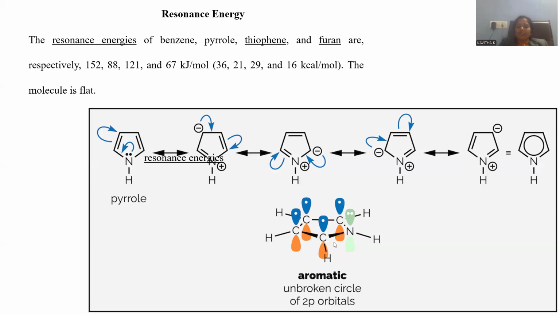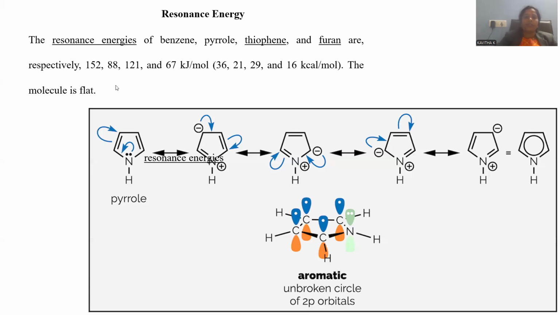It is clearly shown with a flat molecular representation where all the carbons and nitrogen reside on the same plane, and each carbon and nitrogen is accompanied by an unhybridized p orbital. Each carbon has one electron in its p orbital, but nitrogen has two electrons in its p orbital. Unhybridized p orbitals are always responsible for pi bond formation. They are laterally overlapped, giving rise to a pi bond above and below the plane, so that the pi cloud resides above and below the plane. This is the way resonance structures and the resonance hybrid are described for pyrrole.